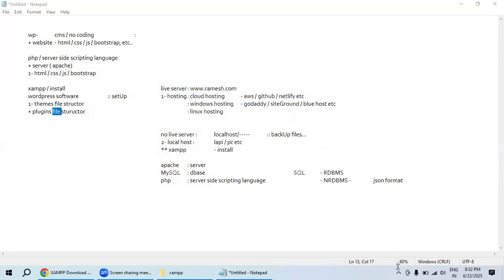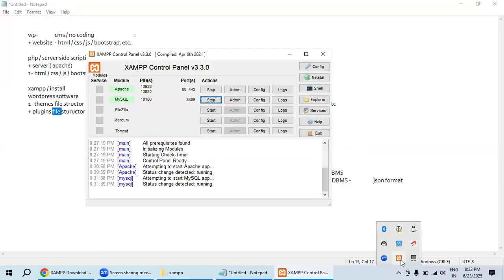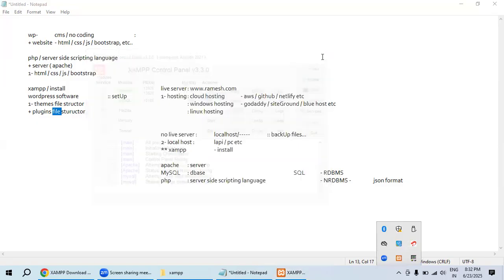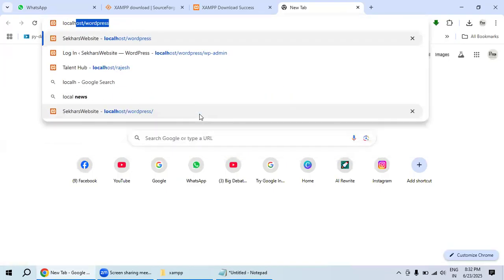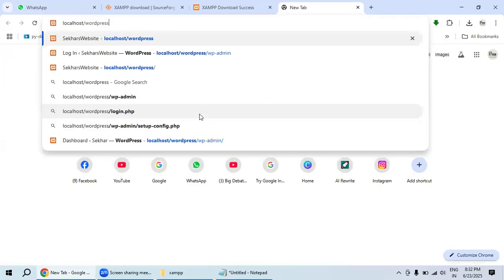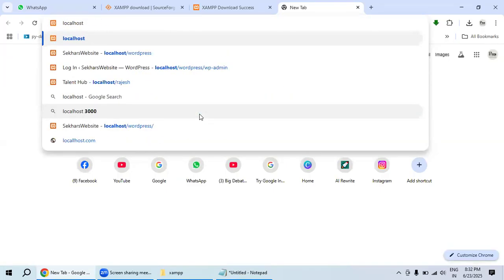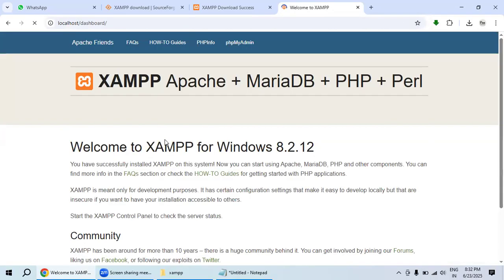XAMPP is running over here. You can see it. Double click and it will open. If you close this, no worries, it is still running. When it is running, just open the browser and take a new tab. Type localhost here and hit enter. Now you can see which page it is.